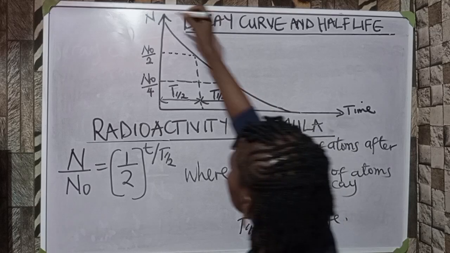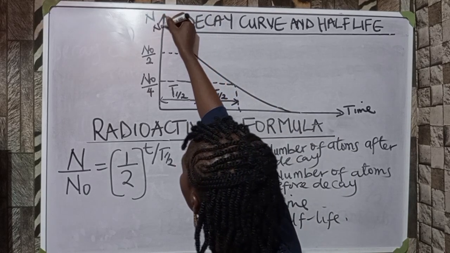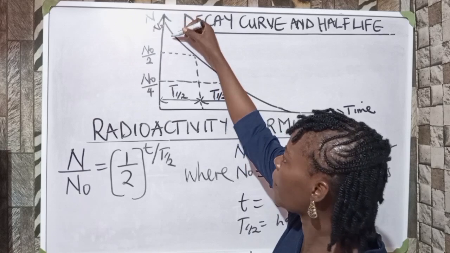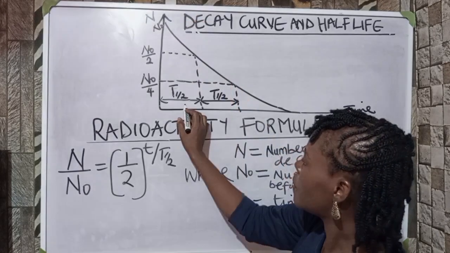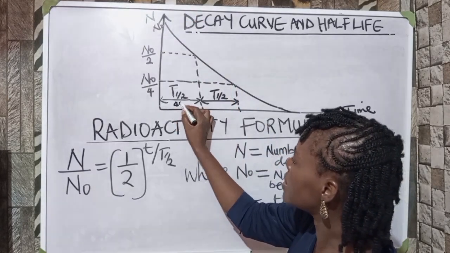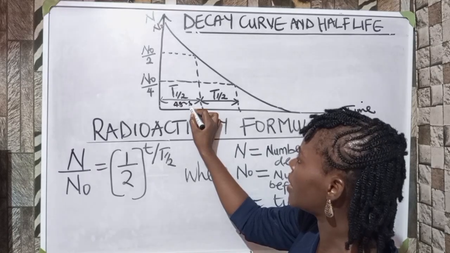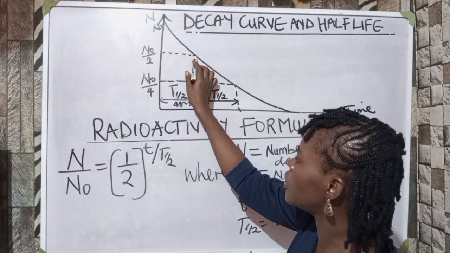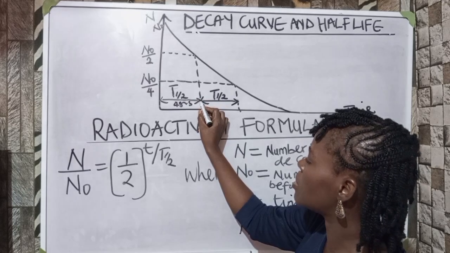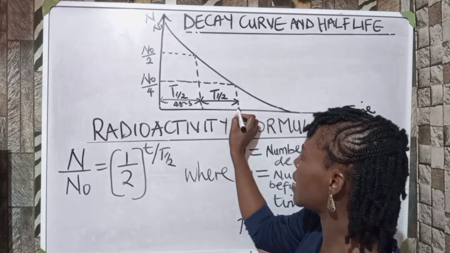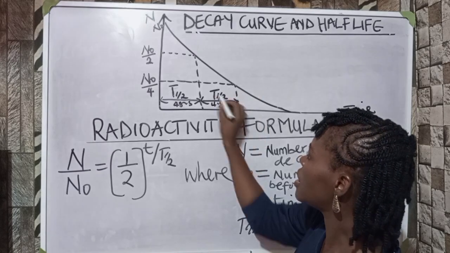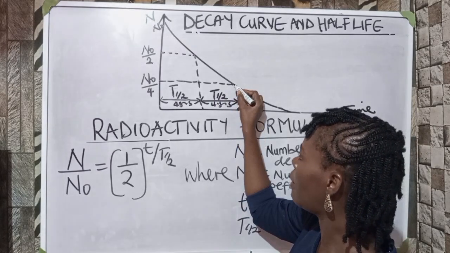This is the original number of atoms before it starts decaying. If the half-life happens to be 4 years, like I said earlier, the atoms will decay to half of its original value. And if it goes on for another 4 years, it's going to decay to half of its value again.